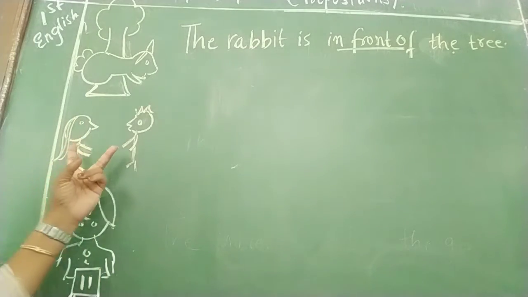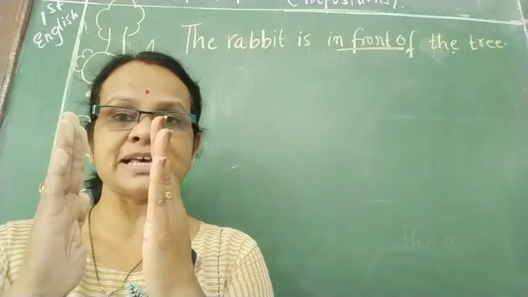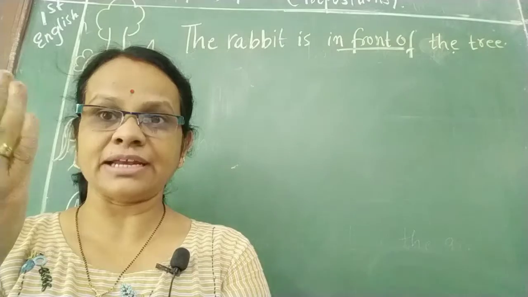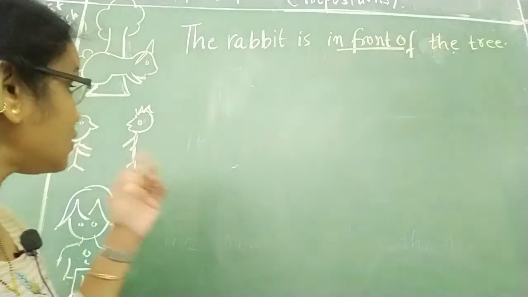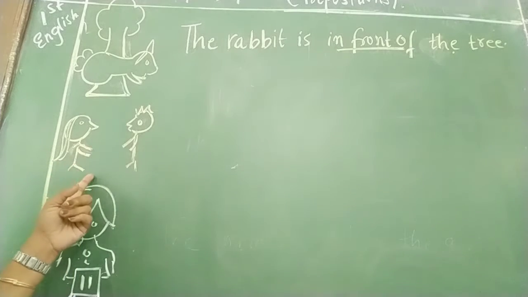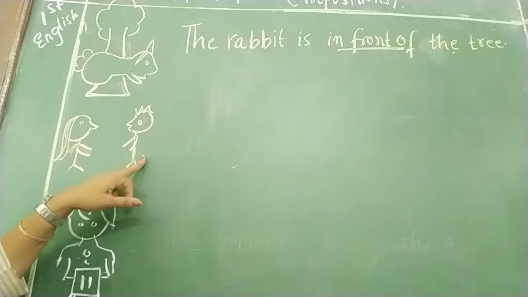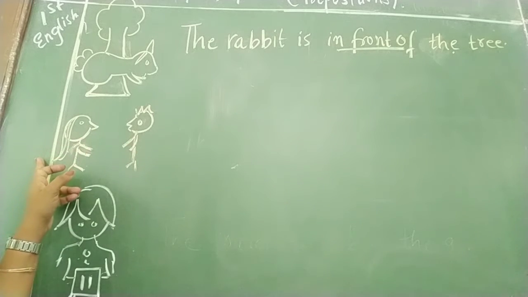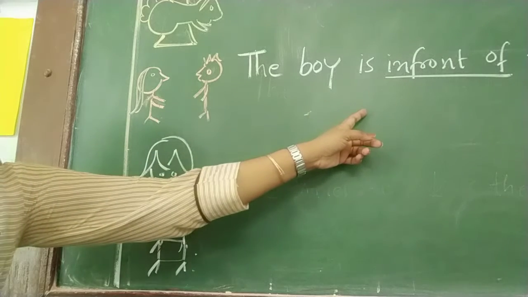Next, see both one boy and one girl. They are standing in this way. दोनों का फेस ऐसा है, एक के सामने एक ऐसे खड़े हैं, right? इसका फेस और ये फेस दोनों कैसे? एक के सामने एक है. So what can we write? The girl is standing in front of the boy, or you can say the boy is standing in front of the girl, right? The boy is in front of the girl.